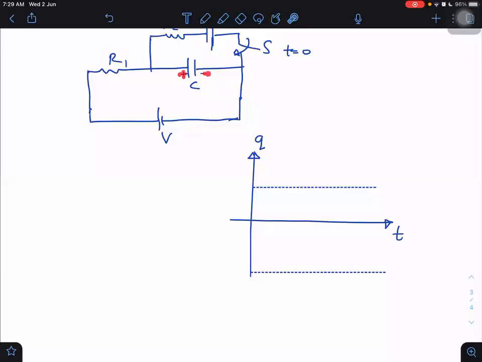Normally, if I give plus and minus here, it means I want to take this as positive. So this will be positive when it is charged with V. Initial is positive then. What is the initial value? Initial is CV. And final is minus 2CV.